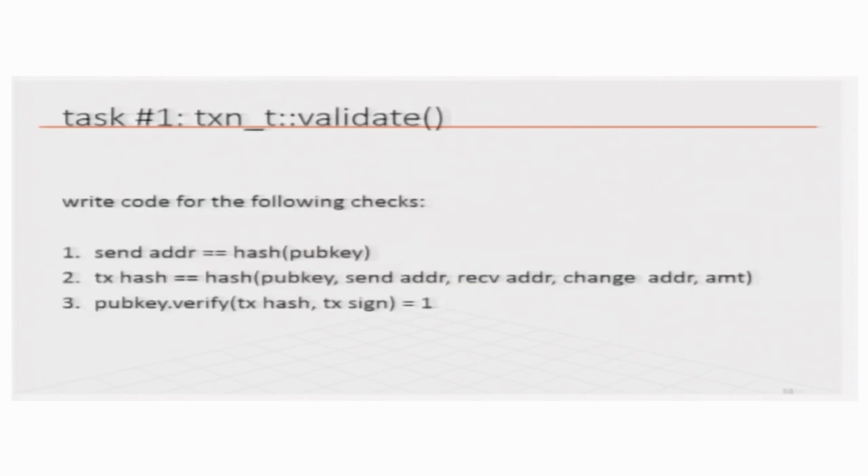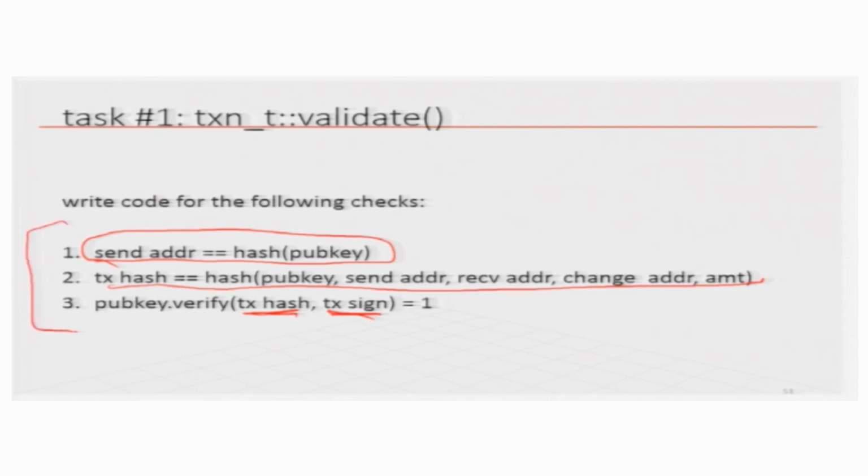For transaction validate, you have to write code for checking that the send address is the hash of the public key that is part of the transaction. Also, you have to compute the transaction hash and check that it matches the hash that has been put as part of the structure, and then you will also have to use this transaction hash and check the signature that is there. These are the things that you have to check for validating a transaction, other than the balance check, which we are assuming you will do.